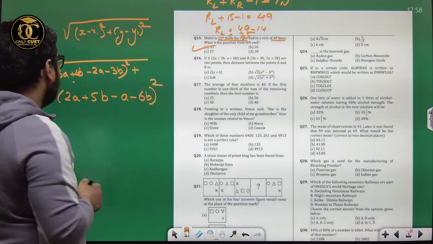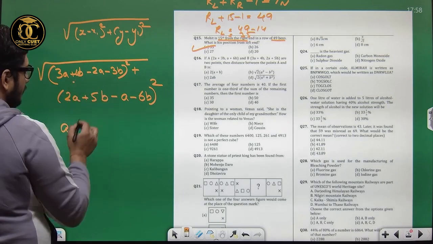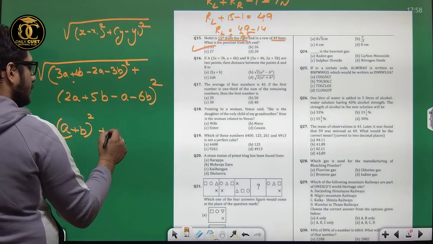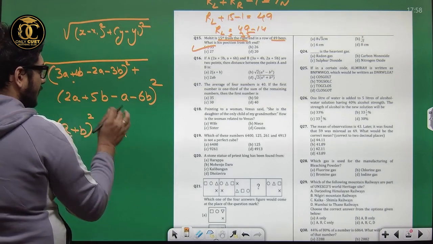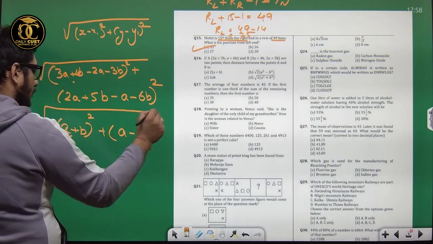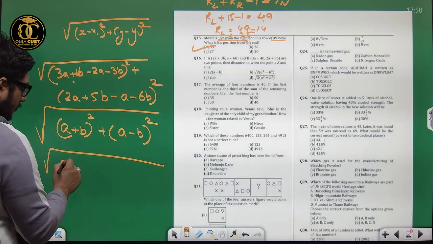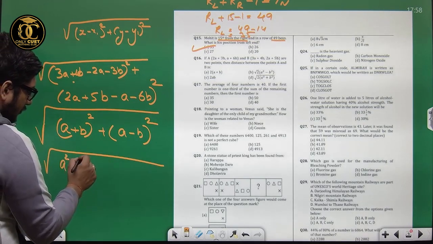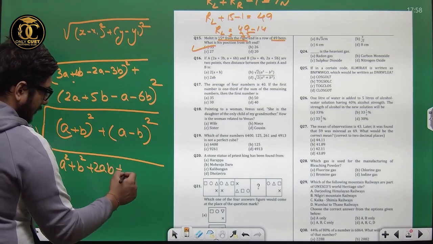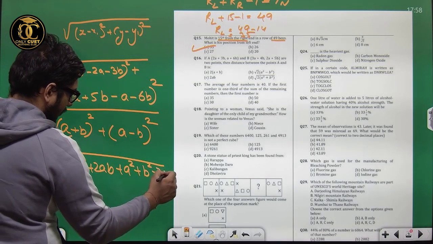You have to find the values. 3a minus 2a is a, 4b minus 3b is plus b. So a plus b. Then 2a minus a is a, plus 5b minus 6b is minus b. So a minus b. Now (a plus b) whole square is a square plus b square plus 2ab, plus (a minus b) whole square, a square plus b square minus 2ab.